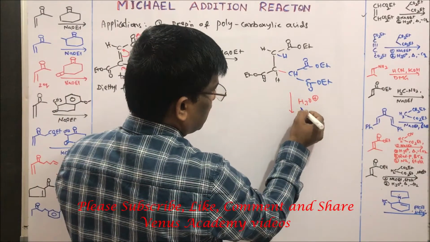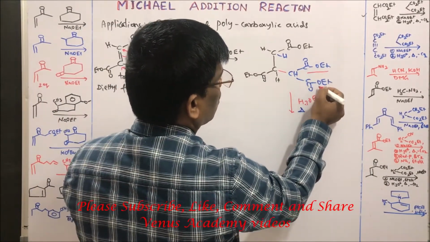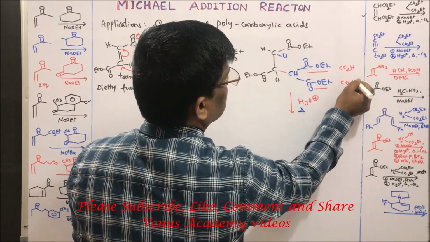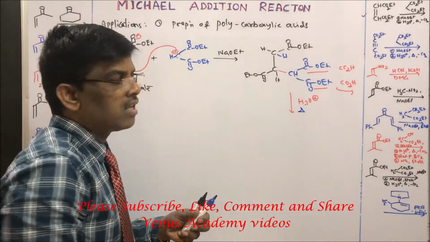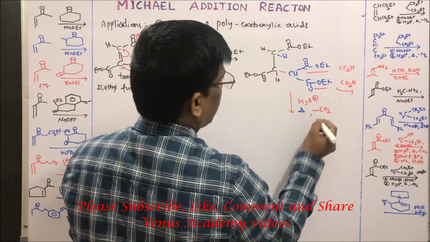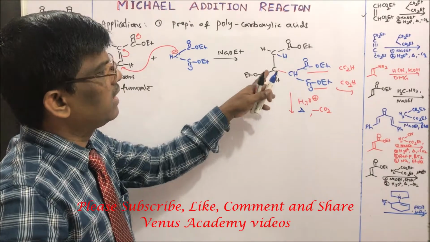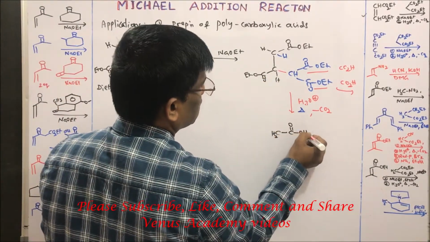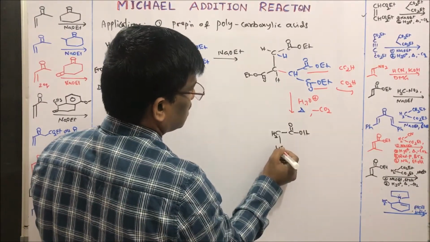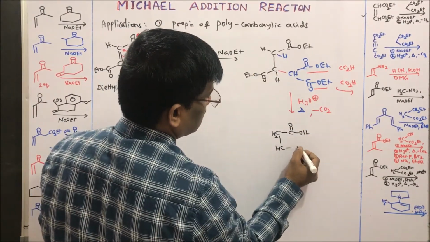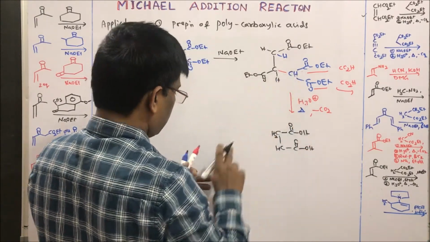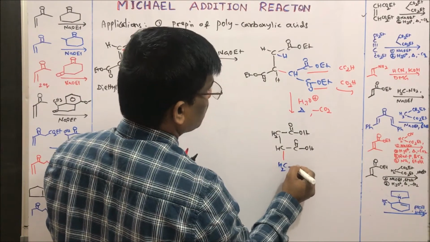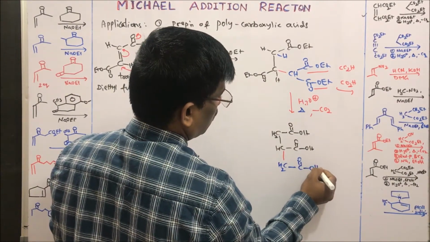When I heat them, one of these two carboxylic acids which are going to form will be lost as minus carbon dioxide to give the triacid of CH2COOH, CH, COOH.